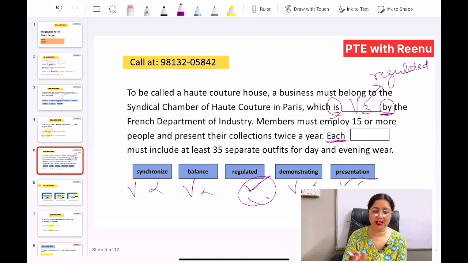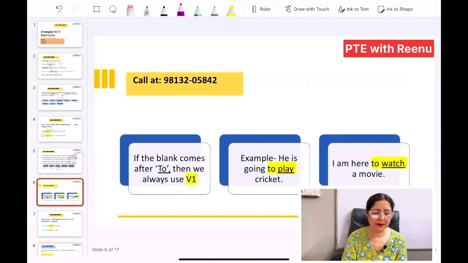So let me match. Each dash must include at least 35 separate outfits. So obviously for evening wear, what would be there? There would be a presentation. So definitely we will be using the word presentation over here. Okay. Now coming to the third rule, that is use of to.